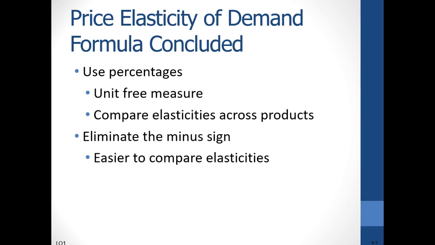We use percentages because absolute changes depend on the choice of units. For example, a change in the price of a $10,000 car by $1, which is like 0.001%, is very different than a change in the price of a dollar can of beer by $1. It would be a 100% increase. So the car's price is rising by a fraction of a percent, while the beer's price is rising by 100%. Percentages also make it possible to compare elasticity of demand for different products.